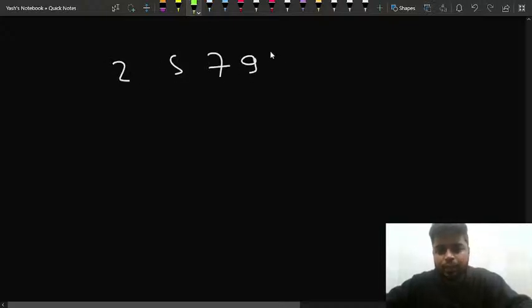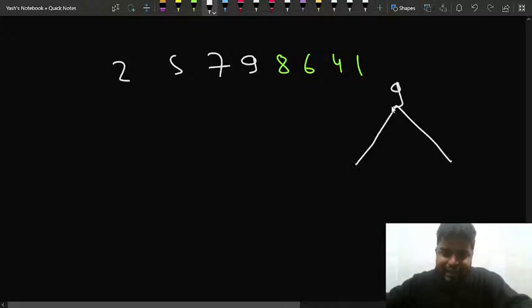Now another situation is that let's say I keep on going, right? Let's say I have 2, I have 5, 7, 9, something like this, and then I have 8, I also have 6, let's say 4 and 1, like this, right? So this is what it is, increasing and then decreasing, right? The 9 is the top element.